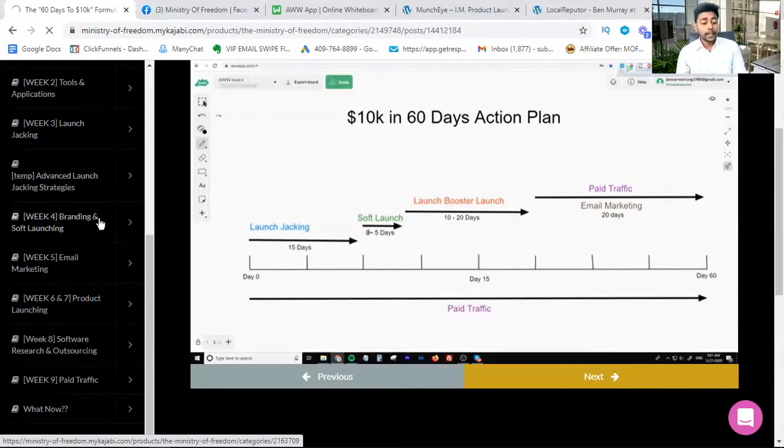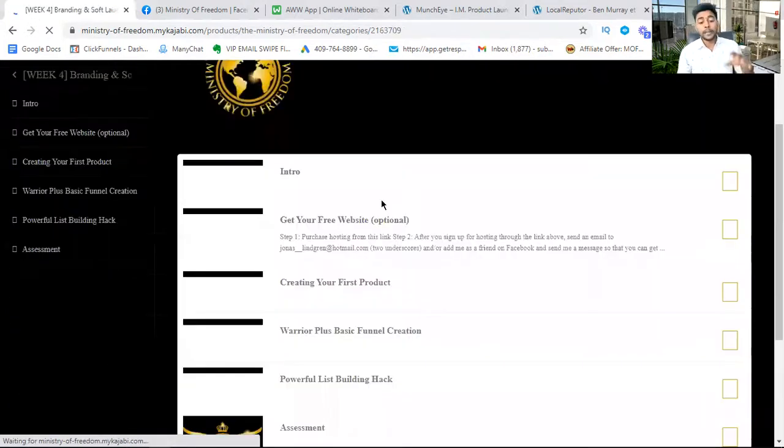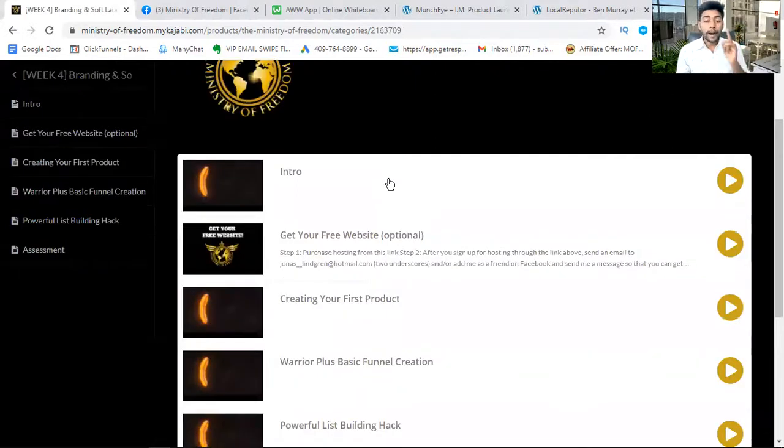What you learn: branding and soft launch. I have explained in my first modules about building a buyer lead. So what is the fastest way to build a buyer lead? If you run a Facebook ad, you cannot build a buyer lead, because a buyer lead is when someone buys a product, through your product or someone else's product, and you get their email ID.